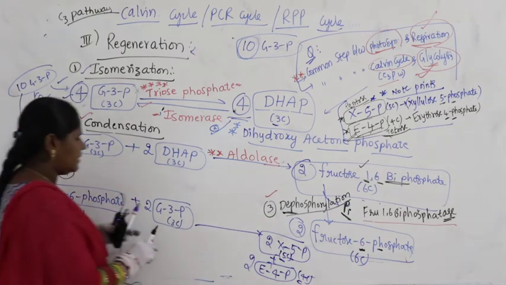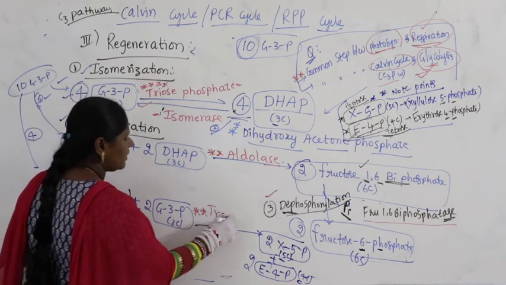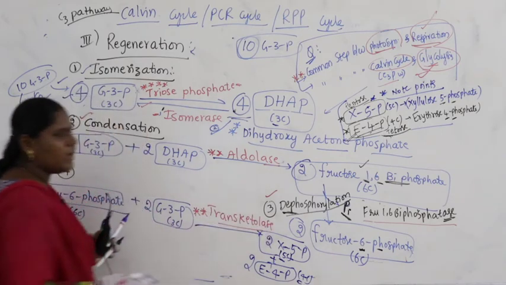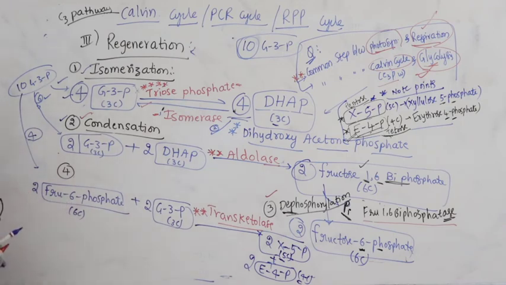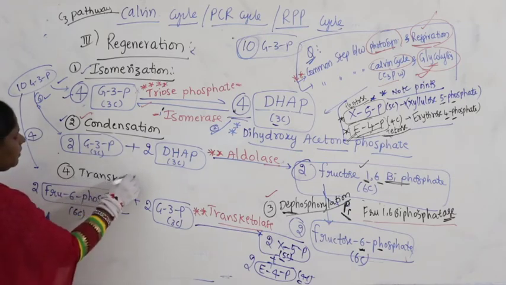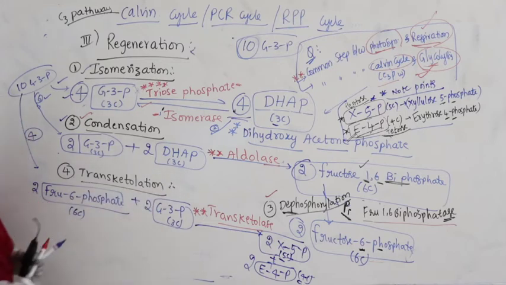Now, come back to this part. What is the name of the enzyme for this? The name of the enzyme is transketolase. And the name of the reaction itself is also called the same thing, transketolation. Got it here? So, this is nothing but transketolation.